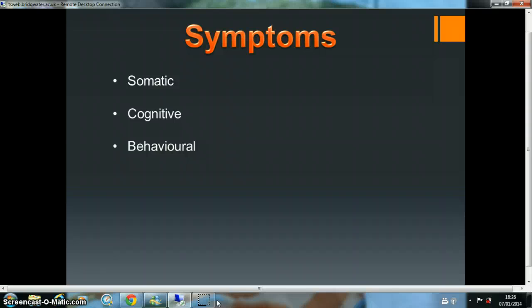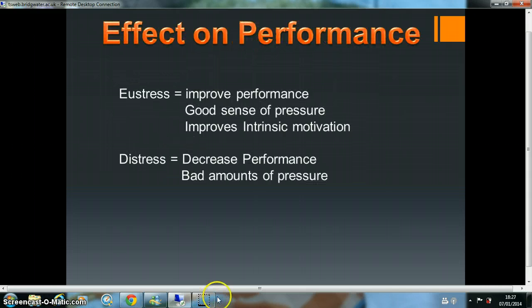Symptoms now, we've got somatic, cognitive, and behavioural. Somatic is the physical effects of stress, so this is things such as sweating, muscle tension increasing, increased heart rate and breathing rate. Cognitive is the mental side of stress, so things such as having negative thoughts or doubting thoughts or indecision. And behavioural is the thing that we do, such as fidgeting, not keeping eye contact, becoming more extrovert, so such as making jokes out of the situation, or becoming more introvert, such as trying to hide and ignore the whole thing.